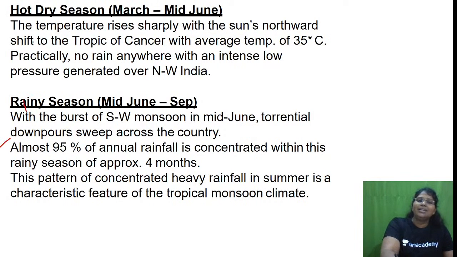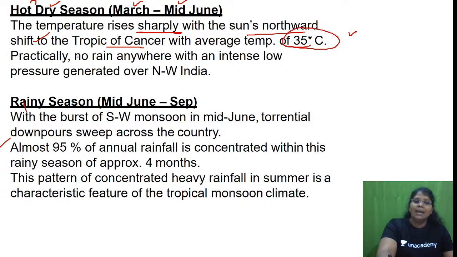Second, hot but dry season. What is this? March to mid-June. The temperature rises sharply with the sun's northward shift to the Tropic of Cancer, with an average temperature of 35 degrees Celsius. Practically no rain anywhere, with an intense low pressure generated over northwest India.